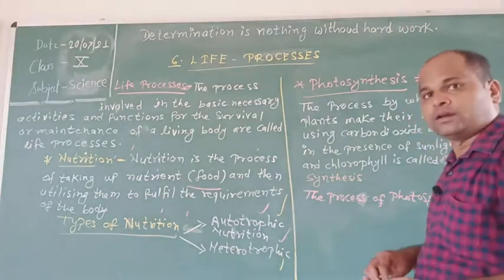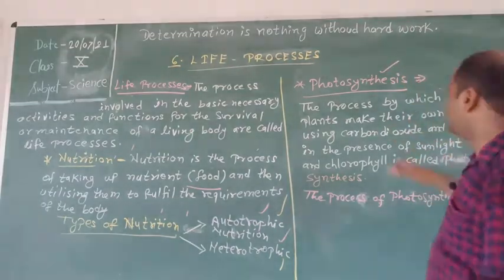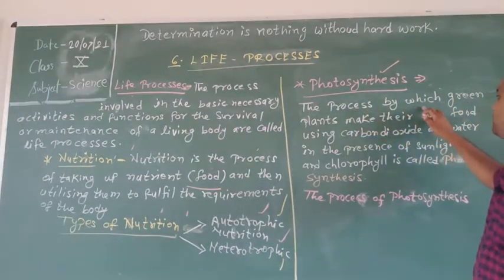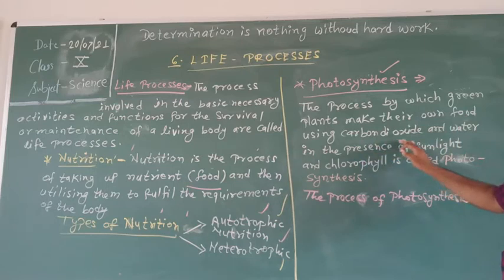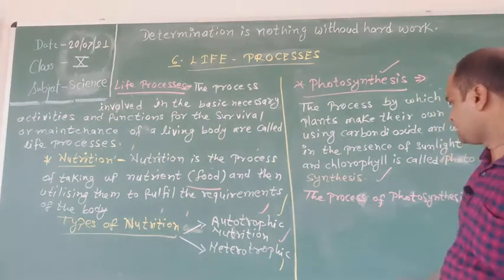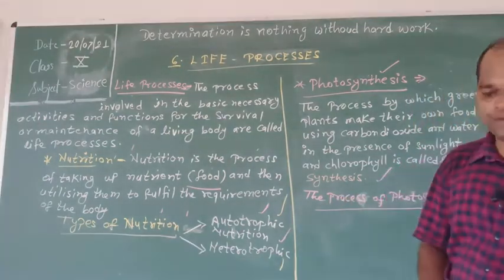Students, next is photosynthesis. The process by which green plants make their own food using carbon dioxide and water in the presence of sunlight and chlorophyll is called photosynthesis. And next is the process of photosynthesis.